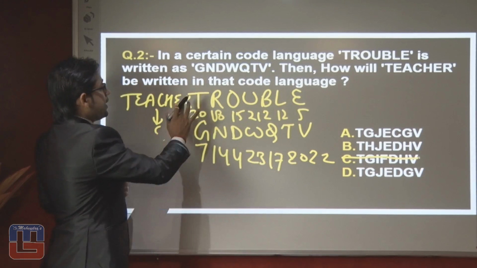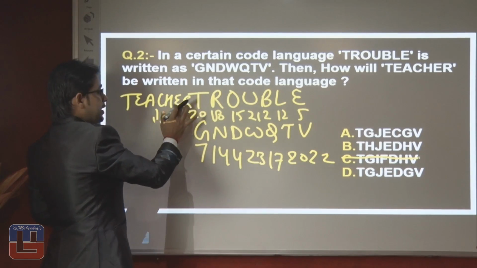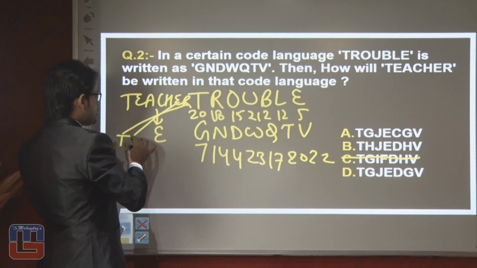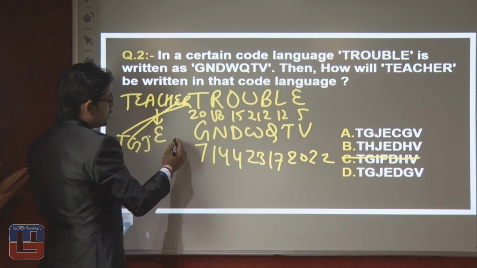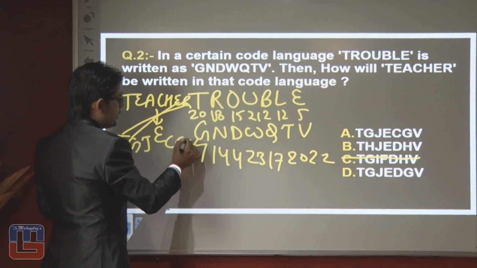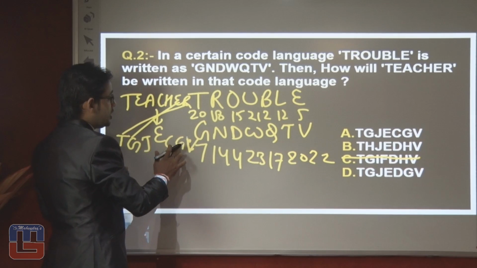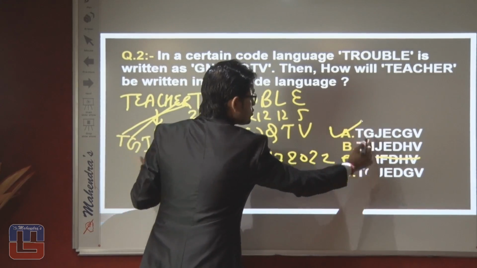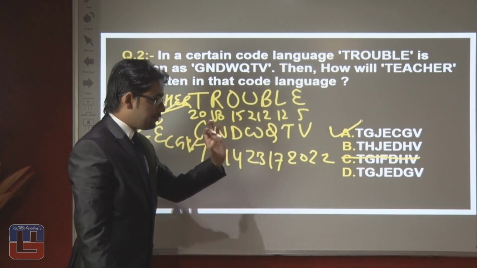Next, R plus 2 is T, E plus 2 is G, H plus 2 is J, A plus 2 is C, E plus 2 is G and T plus 2 is V. Now the answer is T, G, J, E, C, G, V. That is written in option number first. So the right answer of this question is option number first.